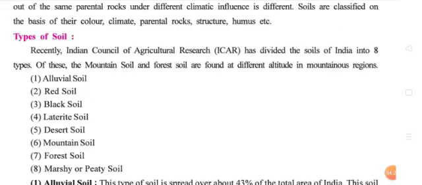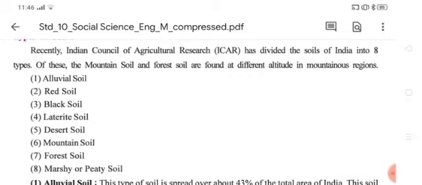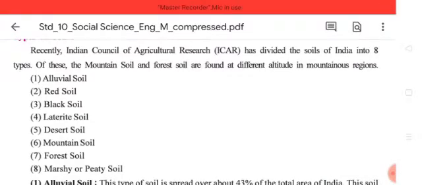Now we'll see the types of soil. In India, recently the Indian Council of Agriculture Research, ICAR, has divided the soil of India into 8 types. Underline that one: according to the Indian Council of Agriculture Research, our Indian soils are divided into 8 types. Of these, the mountain soil and forest soil are found at different altitudes in the mountain region.